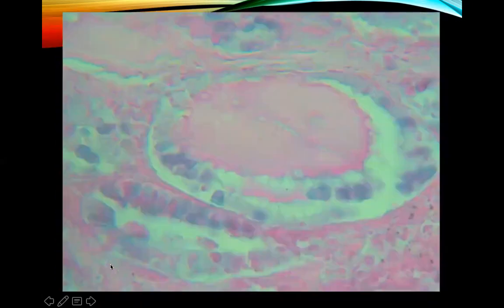Okay? Right. This is just a higher magnification showing you the lining epithelium of the Rathke's cyst. These are the colloid of the Rathke's cyst. This is lined by your simple cuboidal epithelium. Okay, again, these are the characteristic features of your pars intermedia.